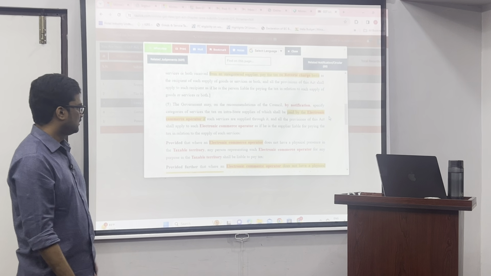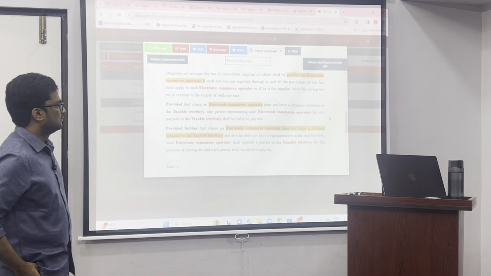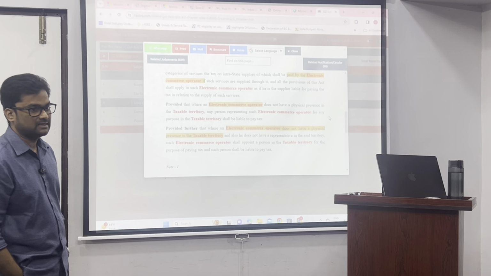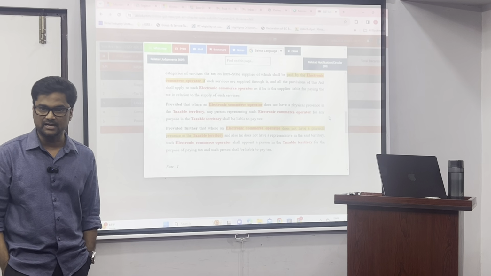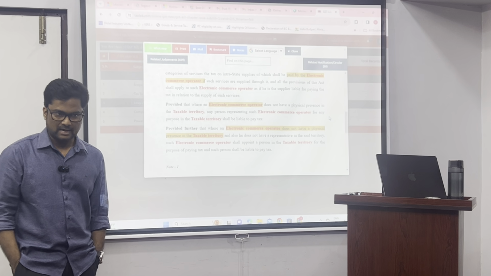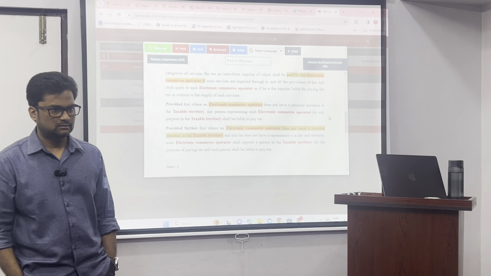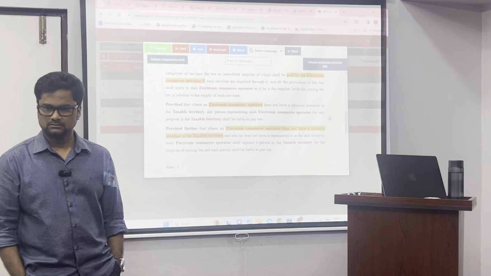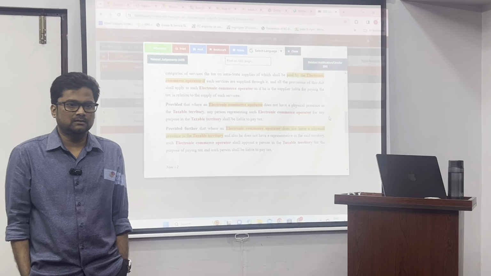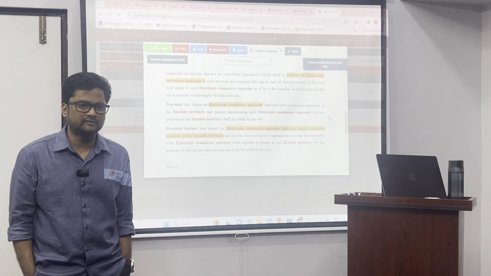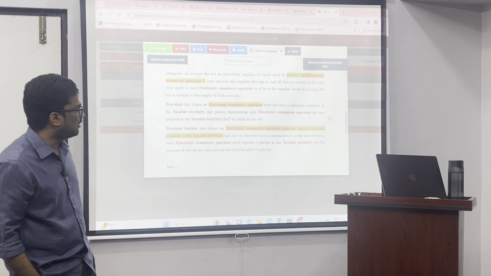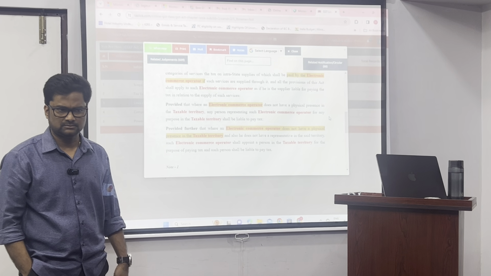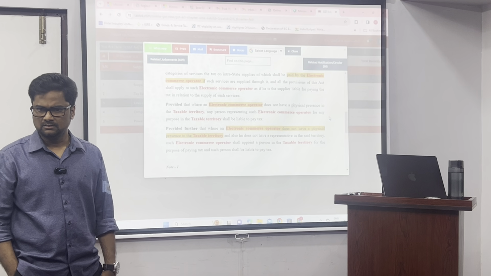Go up. Provided that where the electronic commerce operator does not have a physical presence in the taxable territory, that means within India, the apps people are running, it is not necessary that they also should be in India. It can be run from anywhere in the world. So if you have an office in India, fine. I don't have any issue. I will catch him. Ola, they have an office.